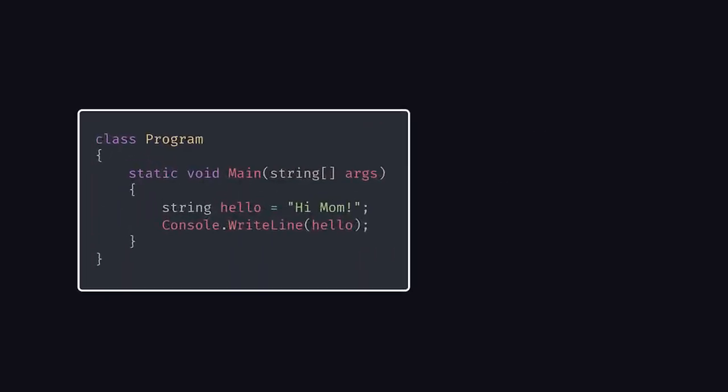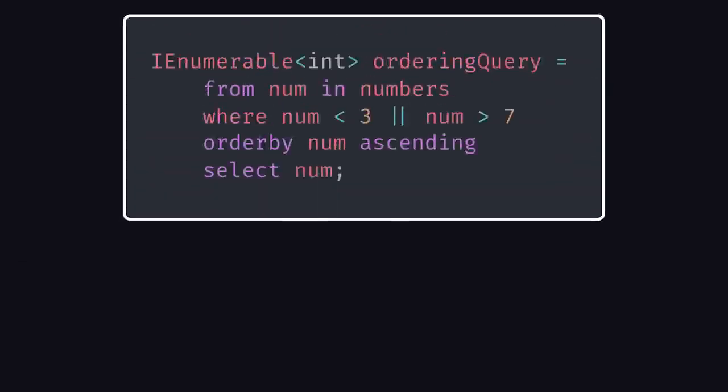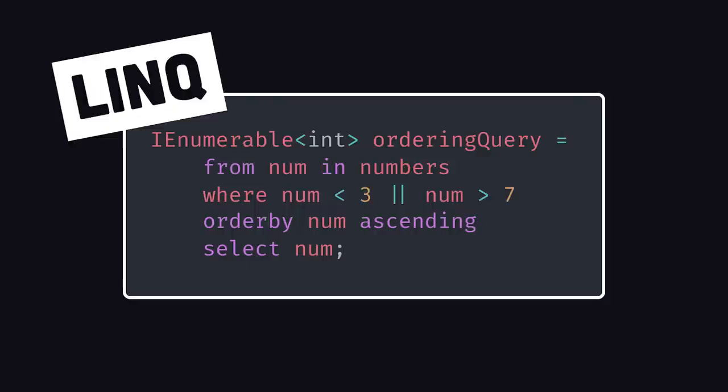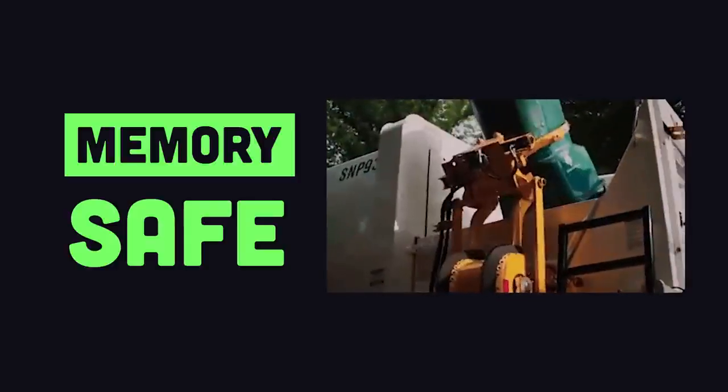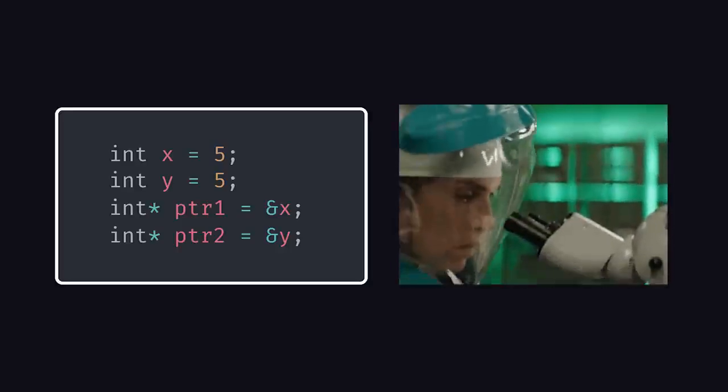It's known primarily as an object-oriented language, but also supports functional Lambda expressions and has the ability to write a declarative query on any data structure with a feature called LINQ. It's a memory-safe language thanks to garbage collection, although it is possible to create an unsafe context if you want to allocate your own memory with pointers.